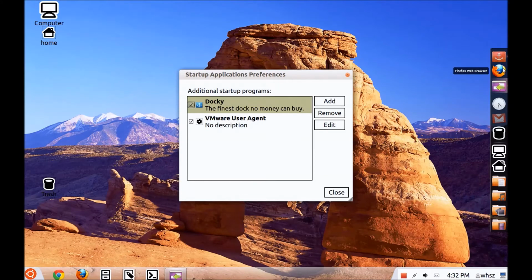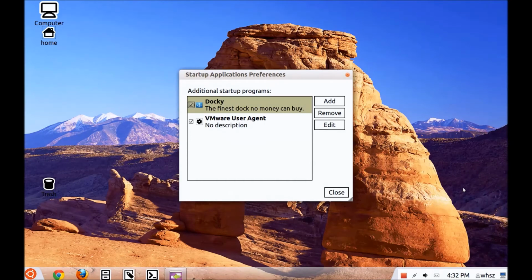It's called Ducky. I put certain things in. It has a trash can again, computer again, and it has here documents and music. I didn't really do much with it yet. I have to do that a little better. And then VMware User Agent, which are the VMware tools that I installed.